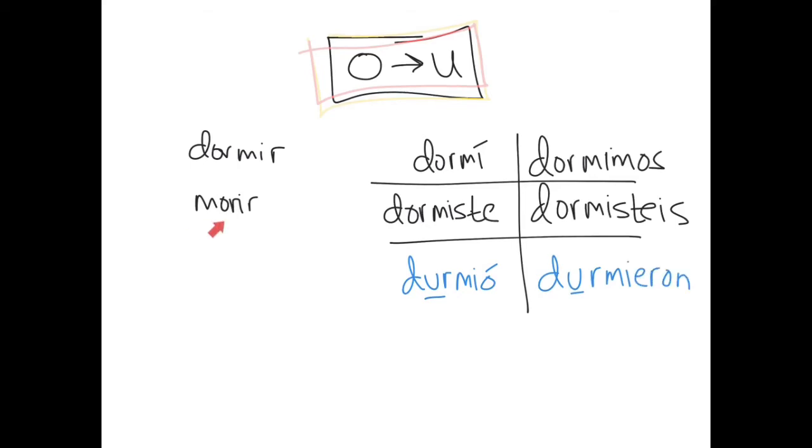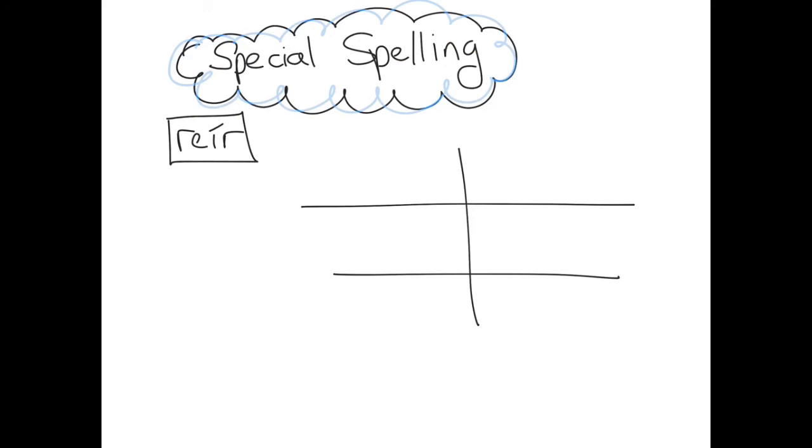And morir is going to behave the same way. So it'll also have the U show up only in the third person, singular and plural. Again, memorize that these verbs have a change, memorize what they mean, recognize that they are, again, IR verbs.